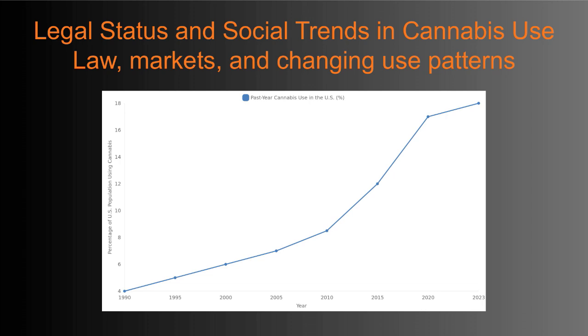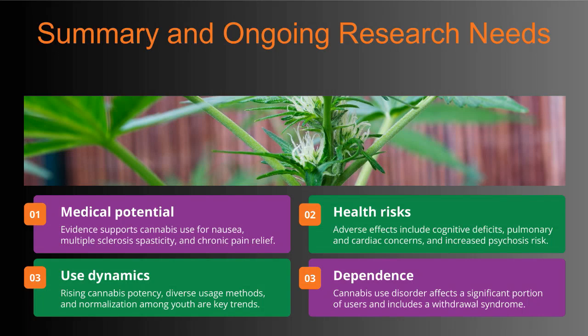Here we have a summary of the main points we've discussed about cannabis and highlight where further research is needed. First, cannabis has clear medical potential, with solid evidence showing benefits for symptoms like nausea, spasticity in multiple sclerosis, and chronic pain relief. On the other hand, we also see notable health risks, including impacts on cognition, pulmonary and cardiac health, and an increased risk of psychosis. When it comes to how cannabis is used, trends reveal rising potency, more diverse methods of consumption, and greater normalization among young people.